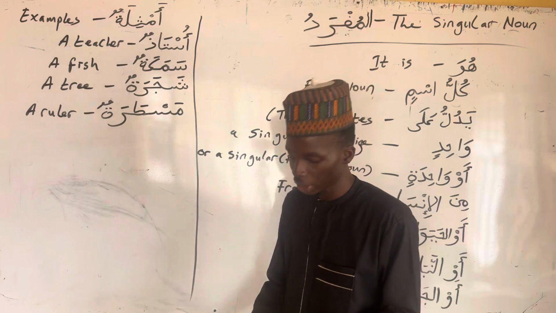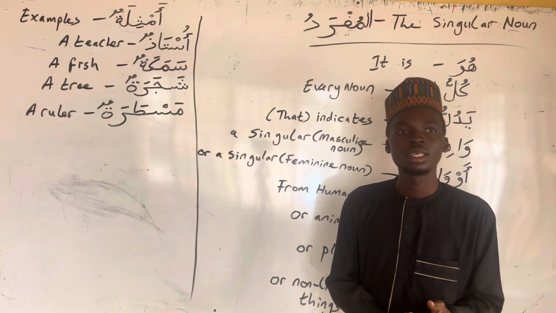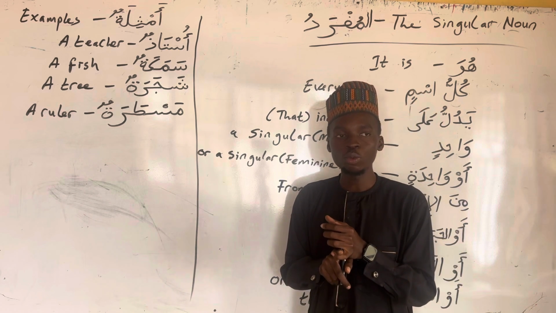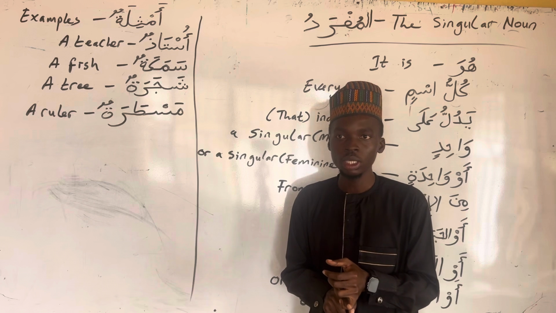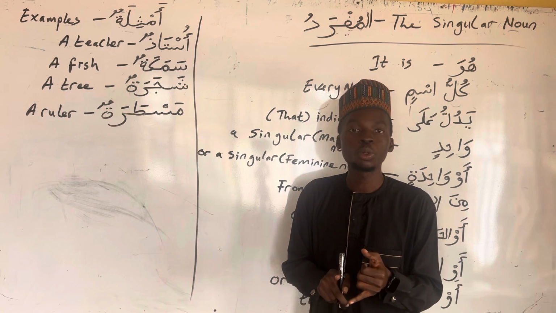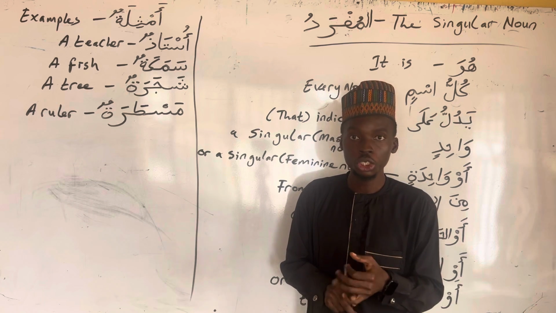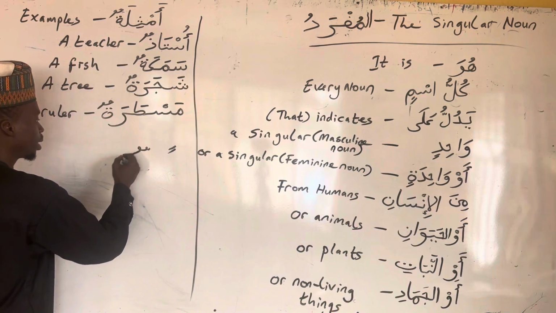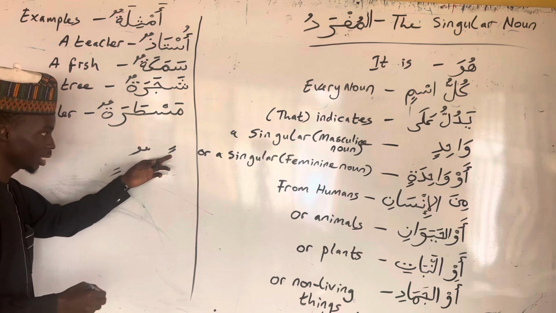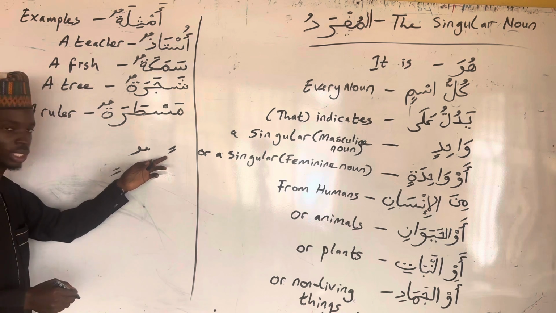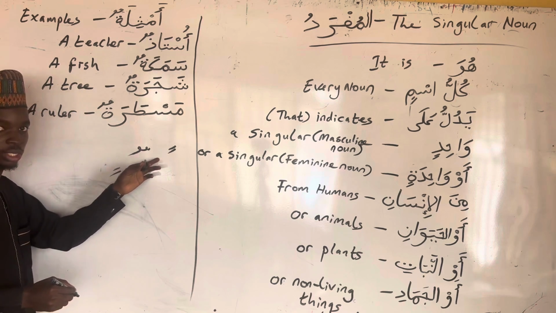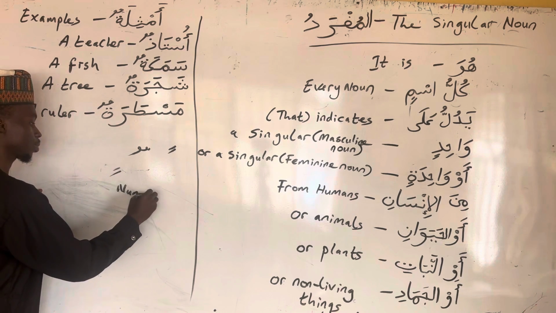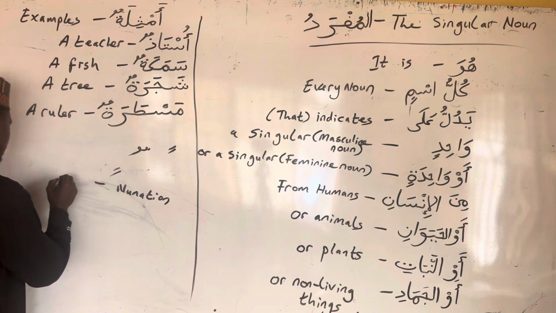Okay, the first tip is that for you to recognize a singular noun, so for you to be almost sure that a word, a noun, is a singular noun, number 1 is that it has to be capable of taking tenween, nunation. We have fathatan, dammatan, and kasratan. This is what is called tenween, nunation.